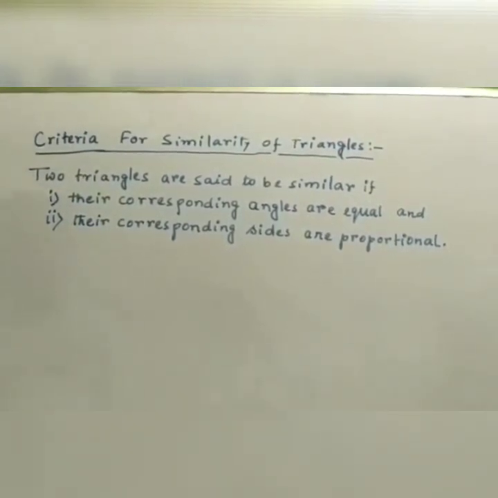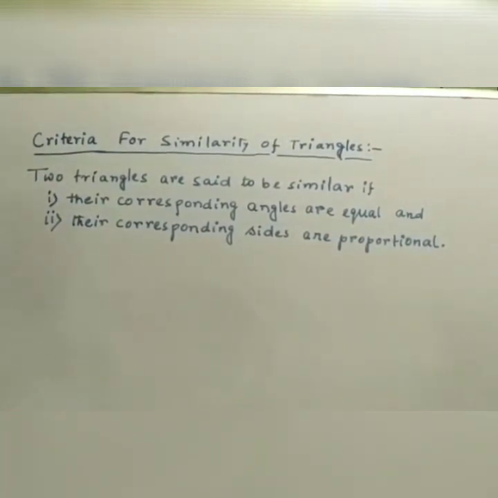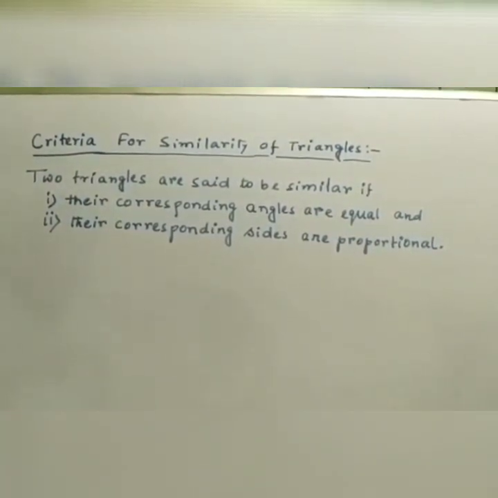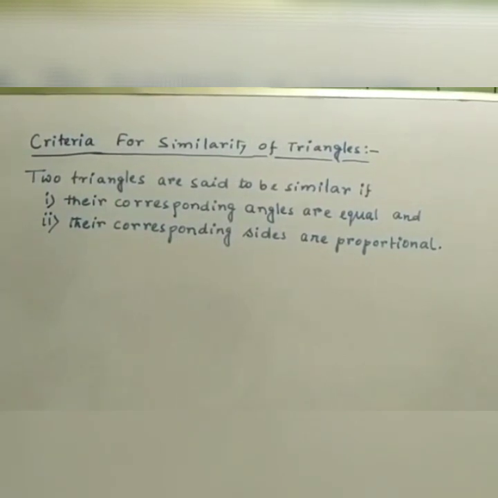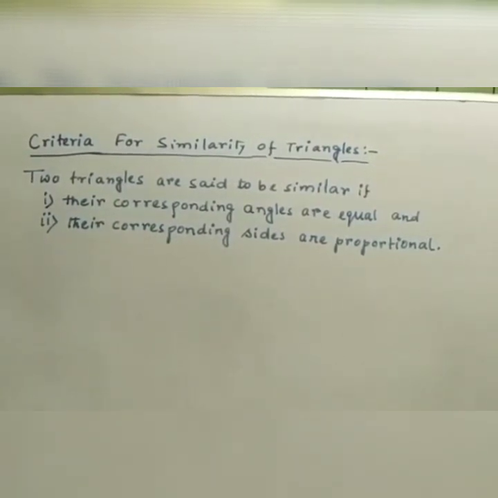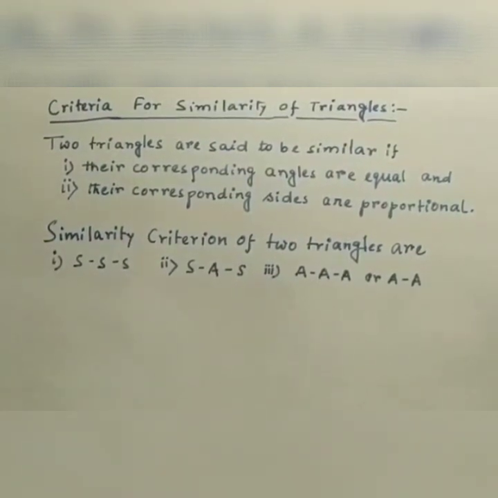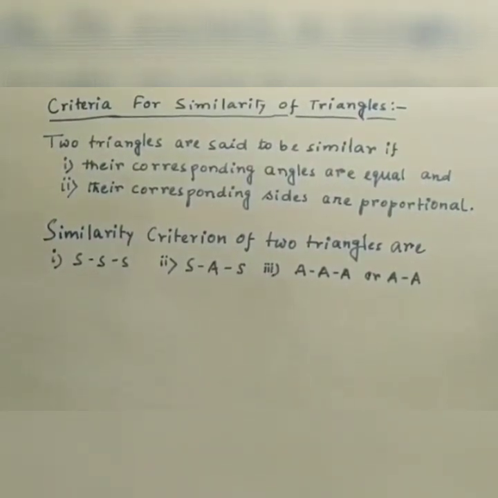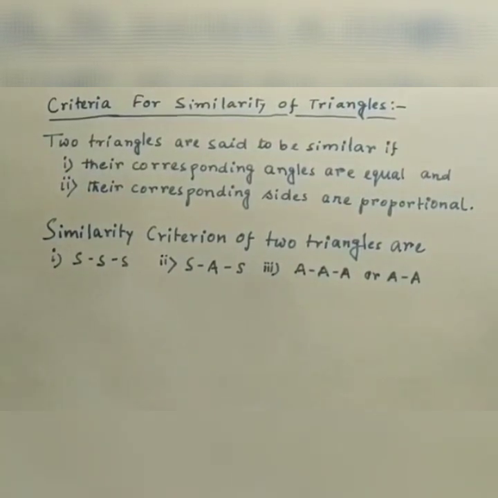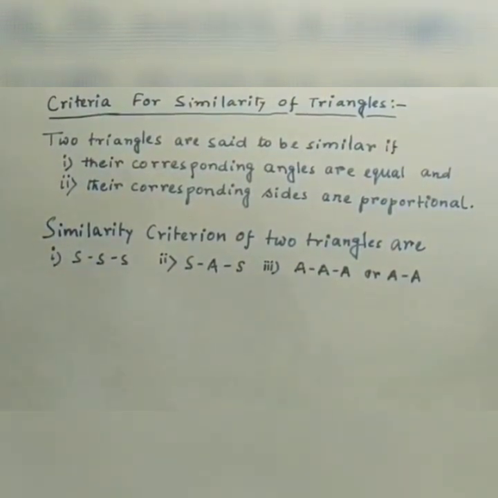Now we will find the similarity criteria of two triangles. These are the similarity criteria, which has three cases. SSS: the corresponding sides are proportional.